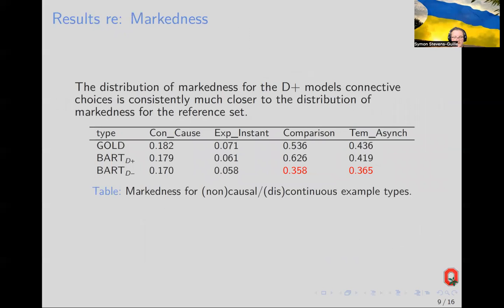Here we show the markedness measure of 4 discourse relations, which exemplify the distinction between causal or continuous relations and non-causal or discontinuous relations. While comparison and temporal asynchronous are thought to be the most marked, D- doesn't reflect this. Moreover, D- doesn't reflect the markedness difference between these relations, nor the extent to which their markedness scores dwarf the causal and continuous relations, contingency cause and expansion instantiation.